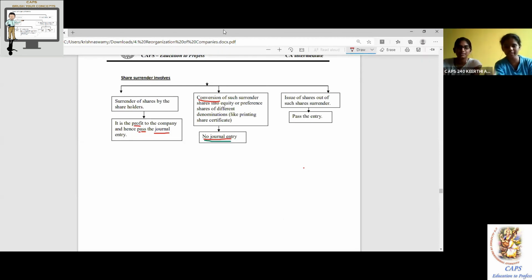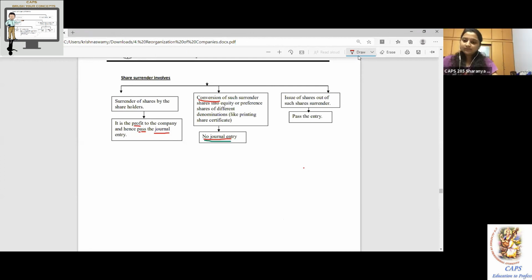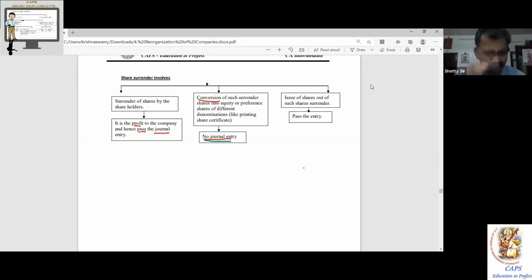100 lakh, 10% preference share capital. Like online, offline, there is no difference in caps. Everything same. Okay, so everything you should respond. Be active, be alert, sit straight. That's it.